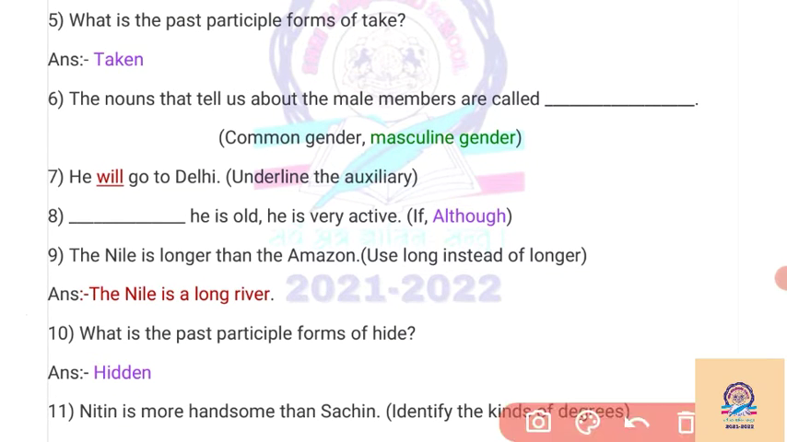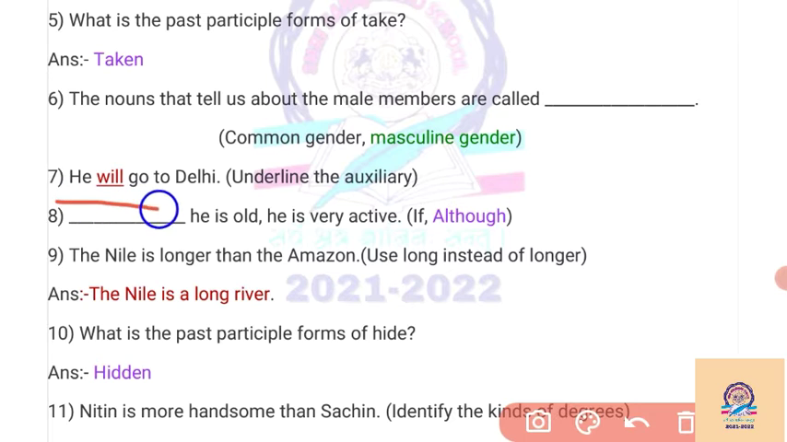Then fifth question, that is what is the past participle form of take. Take changes into took in the past, and took changes into taken in the past participle form. Then, the noun that tells us about the male member is called common gender or masculine gender. Masculine gender tells us about male member and feminine gender tells about female member. So for the male member, our answer is masculine gender.